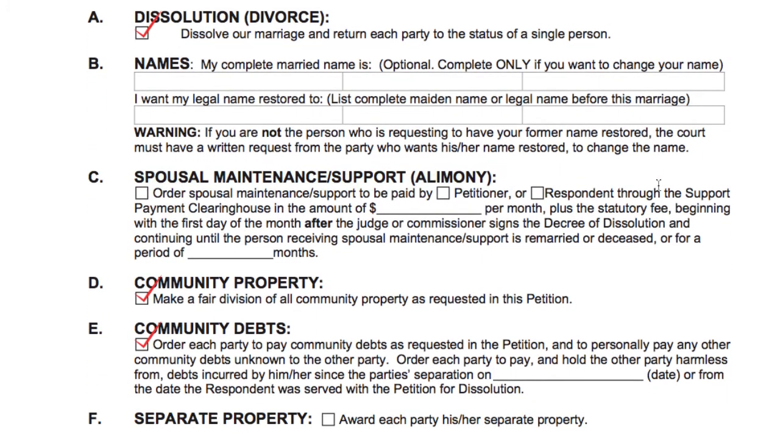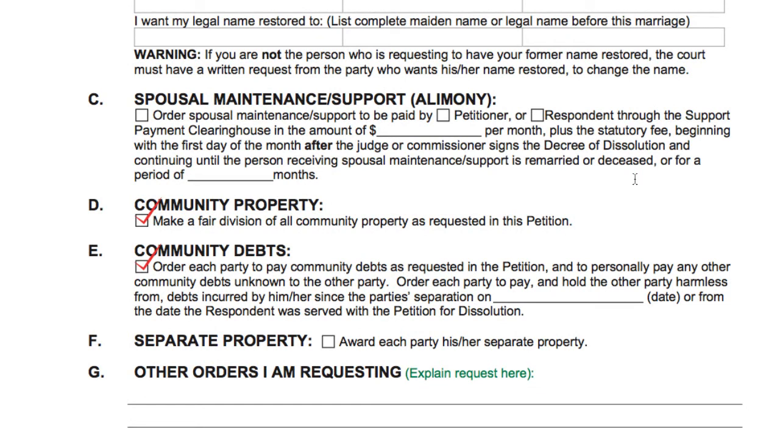If you have asked for spousal maintenance in your petition, you'll want to tell the court how much you would like and for how many months you would like to have it paid to you. If you don't know, you could put unknown or not sure or will be decided later. You can handwrite that information in there if you need to.